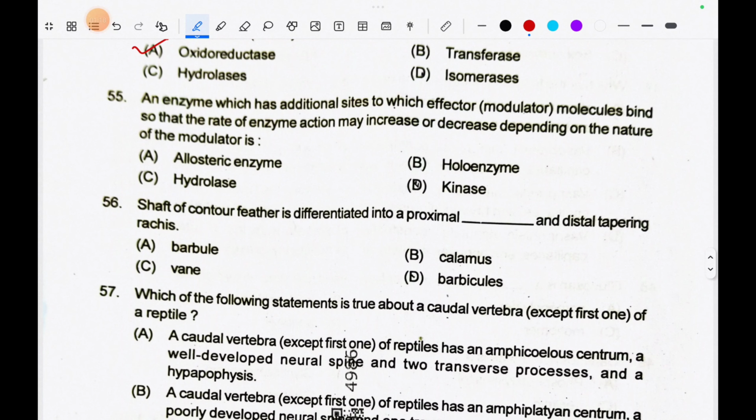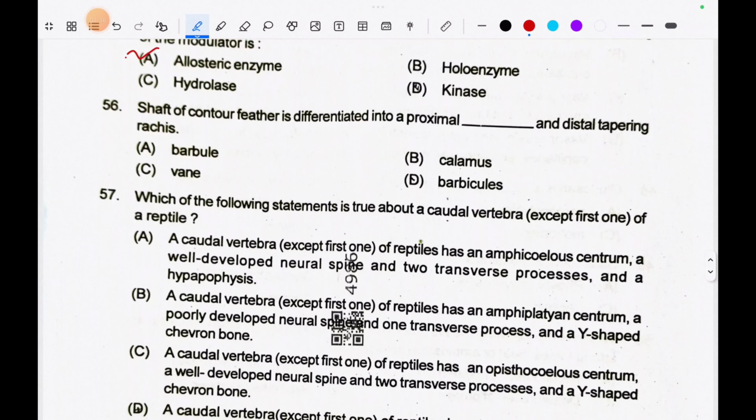Question number 55. An enzyme which has additional sites to which effector or modulator molecules bind so that the rate of the enzyme action may increase or decrease depending on the nature of the modulator is allosteric enzyme. Question number 56. Shaft of contour feather is differentiated into a proximal dash and distal tapering rachis. So the correct answer is